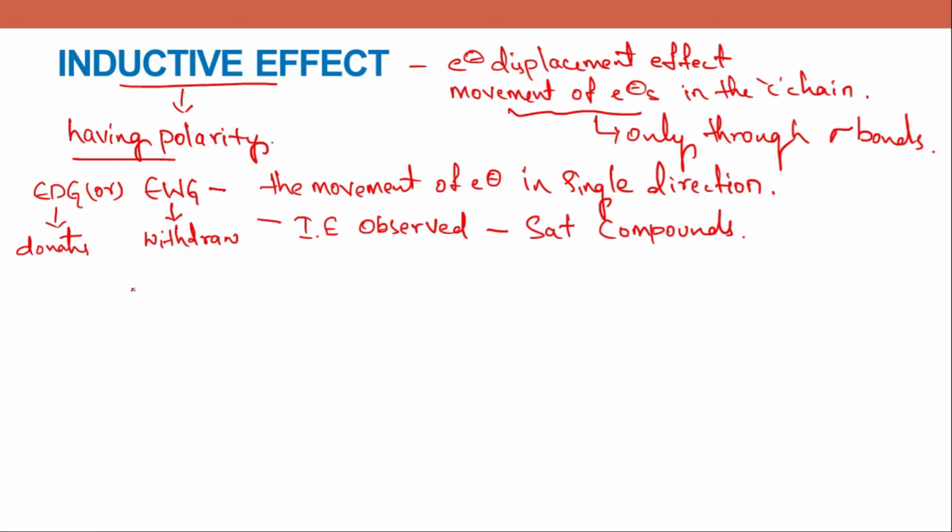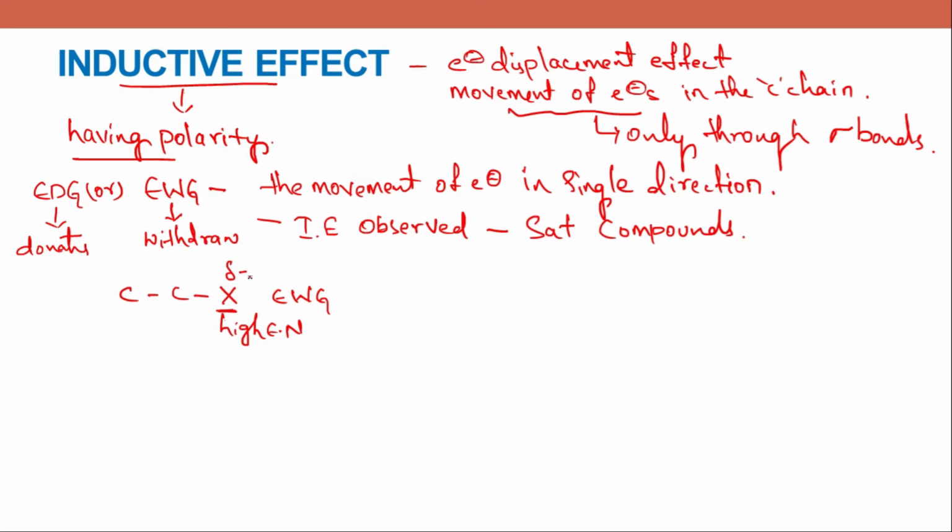So we'll take an example and see a carbon-carbon chain attached to an X group. Suppose X is an electron withdrawing group. That means it has a greater electronegativity, high electronegativity. So this is represented with delta negative. That means it is partial negative.